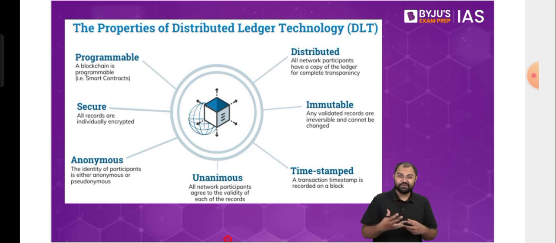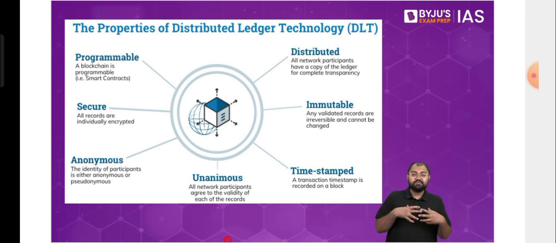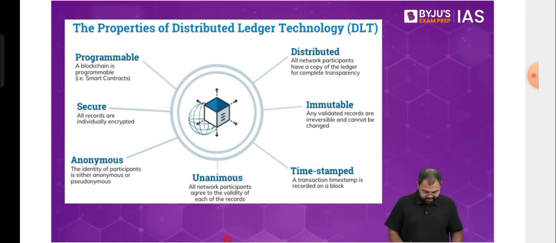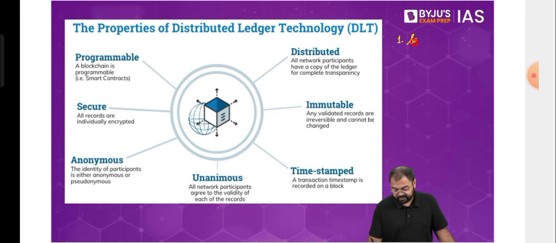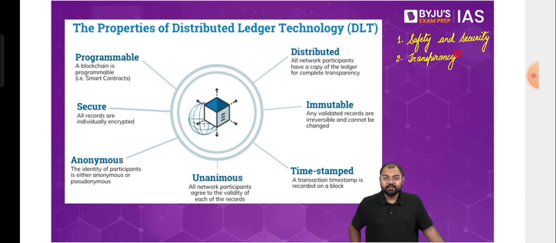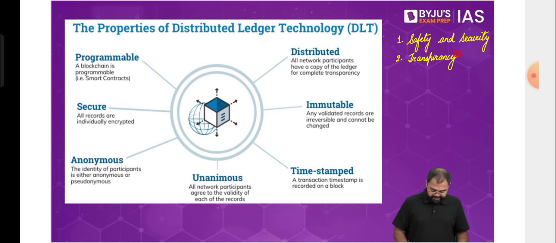We say that it's a very secure system, and a very transparent system. How do this security, this transparency, and all these kinds of properties and advantages come with blockchain technology? What are the various aspects? That's something we should understand. First, the safety and security, and at the same time, a very important aspect here is also transparency. There are two things especially that become important apart from all these properties listed here on your board. We need to understand why exactly it is so popular, or why exactly it is considered to be so safe and secure.